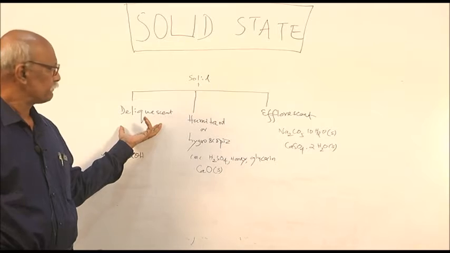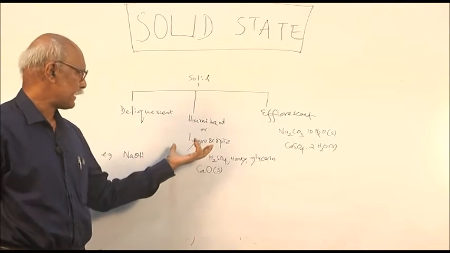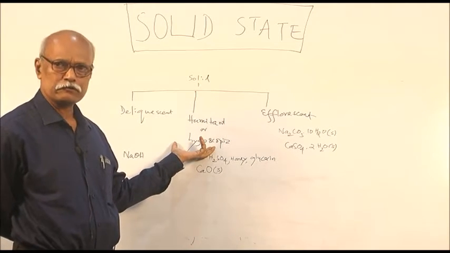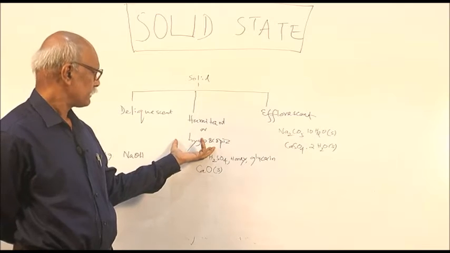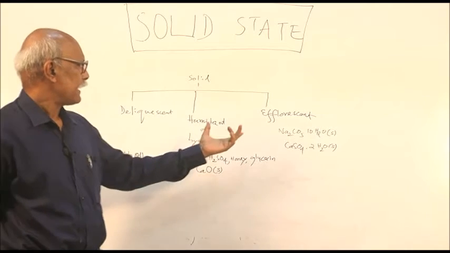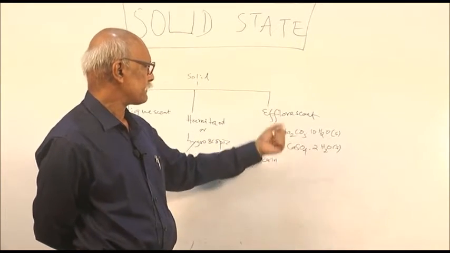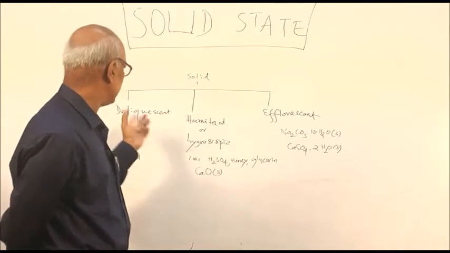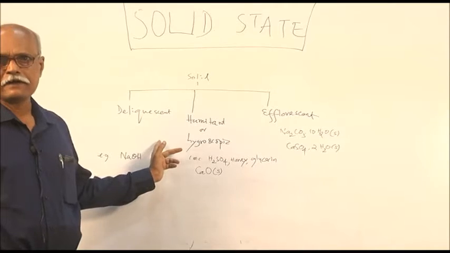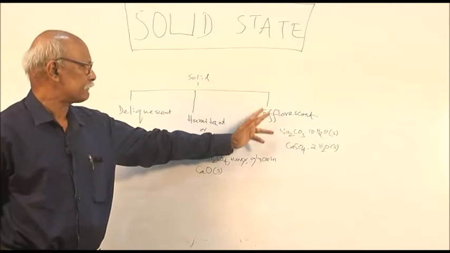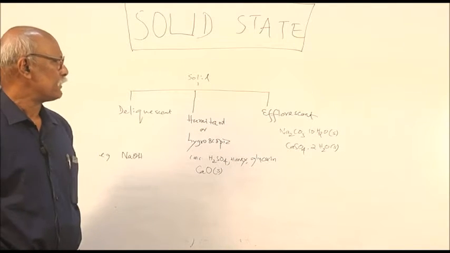Absorb moisture, and humectant and hygroscopic have less tendency to absorb moisture from the atmosphere, and efflorescent is opposite to each other, that efflorescent substances lose water. These two will absorb water, and these efflorescent substances will lose water.